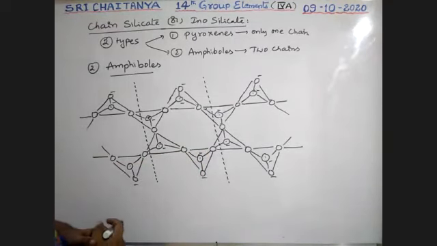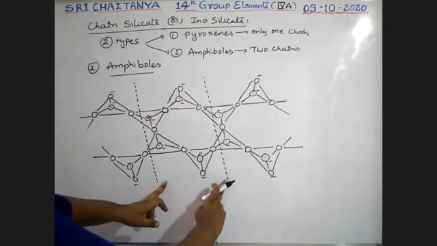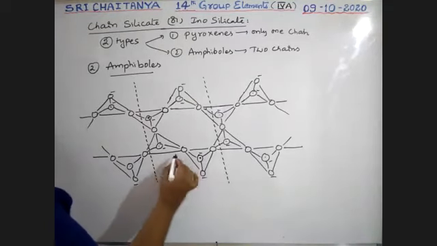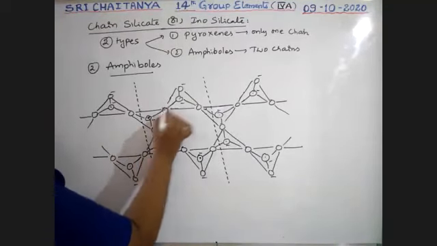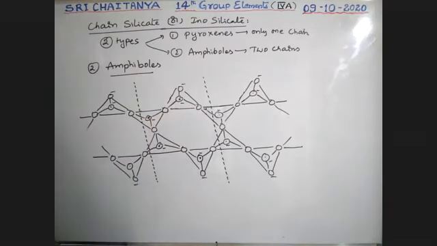Let us observe the structure. Between these two, silicons: 1, 2, 3, 4. That is Si4.